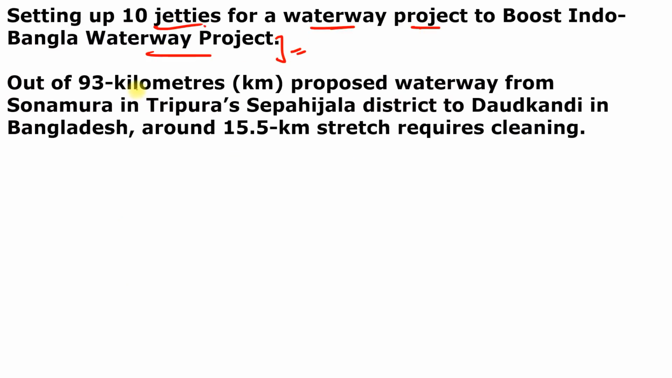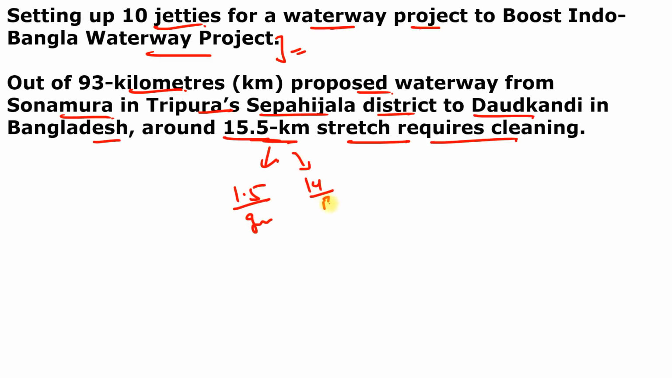And remember, out of the 93 km proposed waterway from Sonamura in Tripura's Sepahijala district to Daudkandi in Bangladesh, around 15.5 km stretch requires cleaning. So this total 15.5 km stretch of the Gomti river will be cleaned through this project. And out of 15.5 km of river, 1.5 km stretch is in India and 14 km stretch is in Bangladesh.